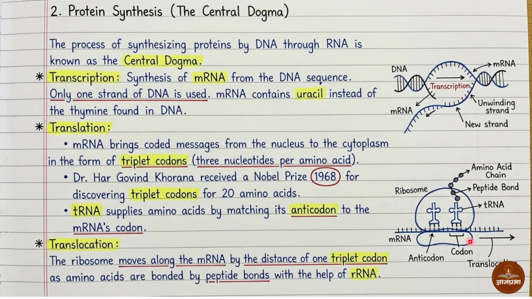Ribosomal RNA is involved in translocation, means rRNA moves and one by one the amino acid is getting added in the protein chain. This whole process is nothing but the central dogma, that is protein synthesis. First is transcription, then translation, and third is translocation.